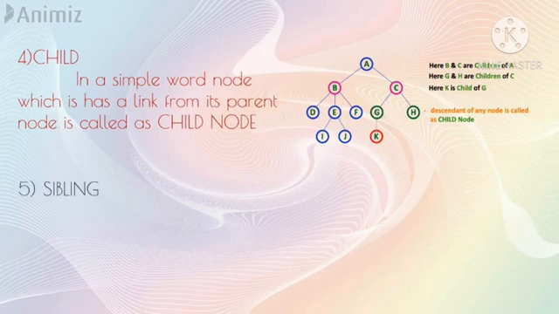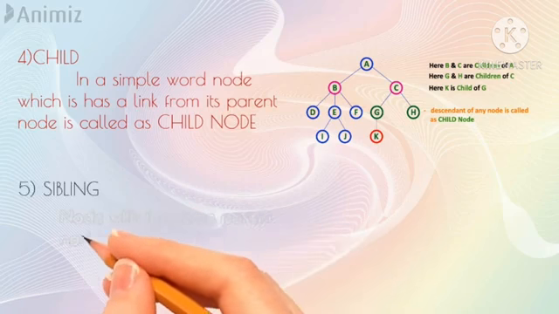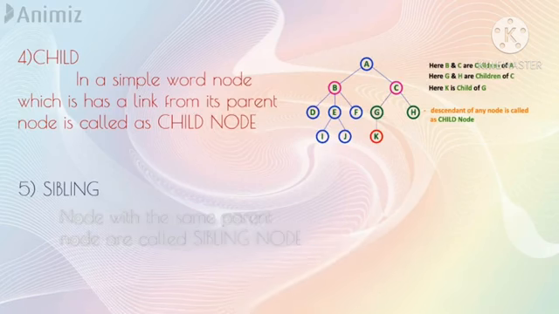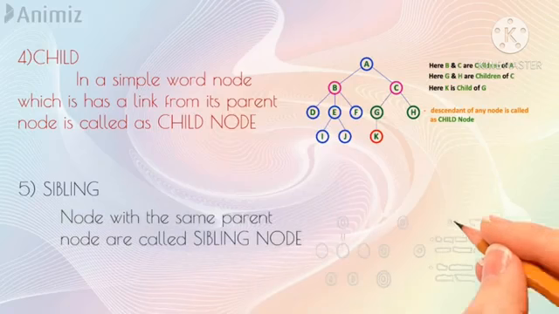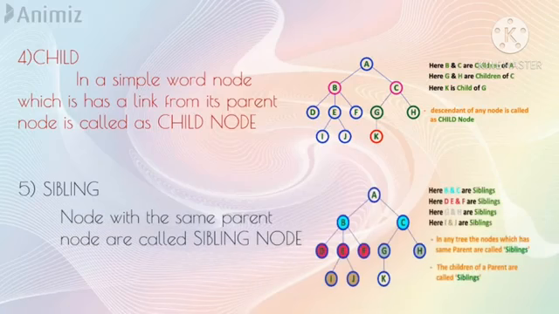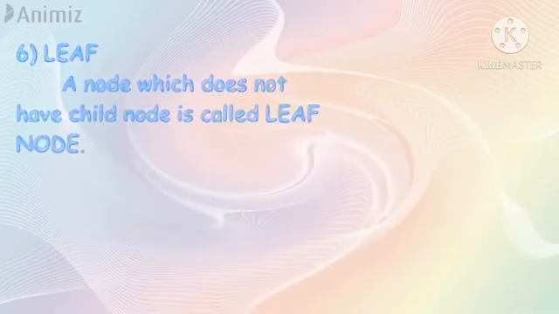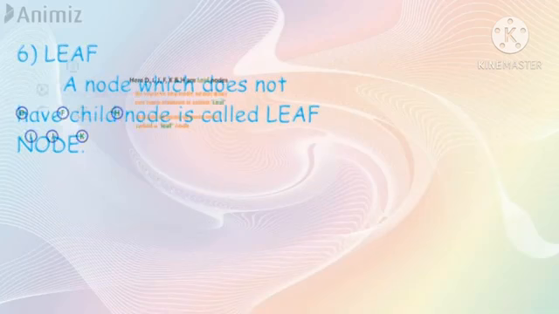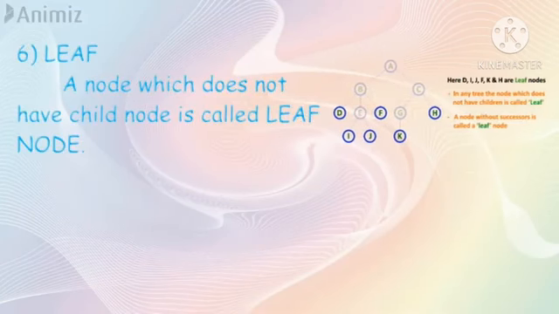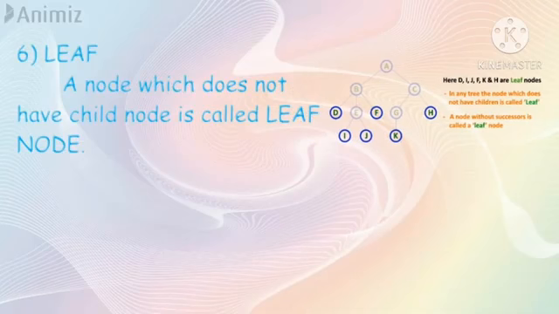Fifth is siblings. Nodes with the same parent node are called sibling nodes. The children of a parent are called siblings. Here B and C are siblings. D, E, F are siblings. G and H are siblings. I and J are siblings. Sixth is leaf. A node which does not have a child node is called a leaf node. A node without any successors is called a leaf node. Here D, I, J, F, K, H are the leaf nodes.